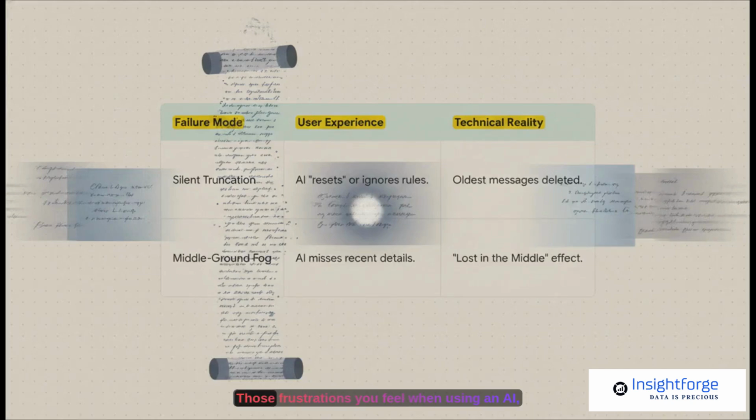And here's the key. Those frustrations you feel when using an AI, they aren't random glitches. They are predictable failures of this very system. So when the AI suddenly forgets the rules you gave it an hour ago, that's silent truncation. Your instructions literally fell off the top of the scroll. When it misses some key detail from 15 minutes ago, that's middle ground fog. It's not the AI being buggy, it's a physical limitation of the scroll itself.